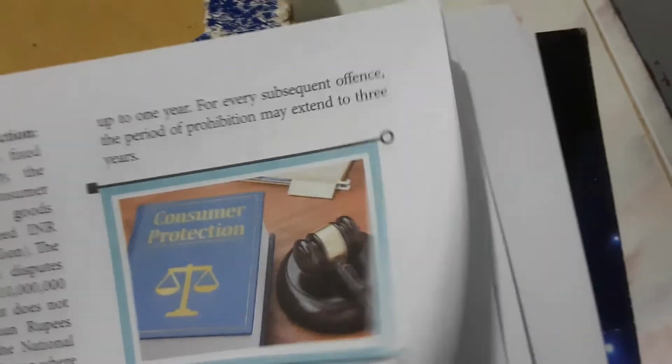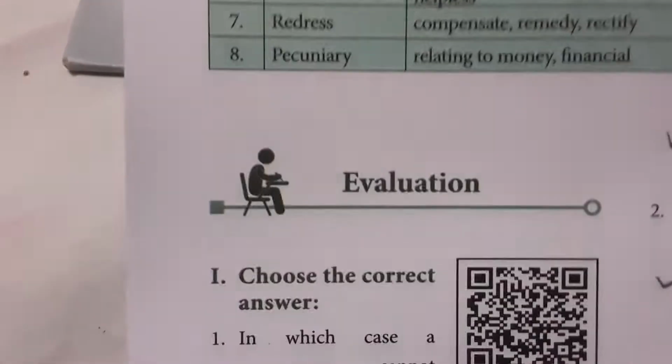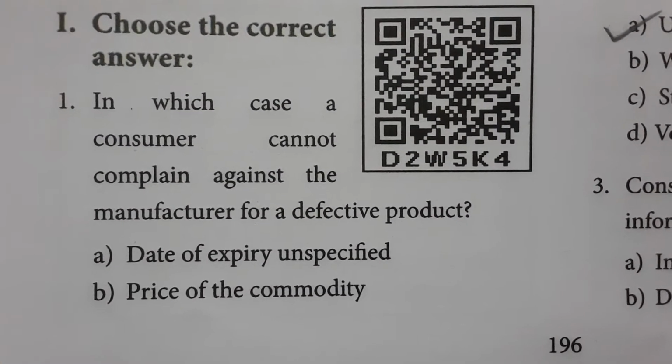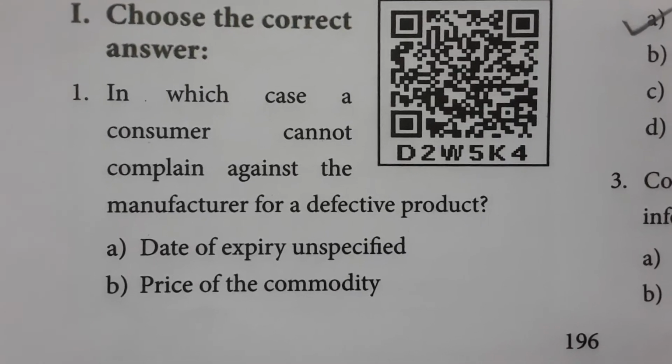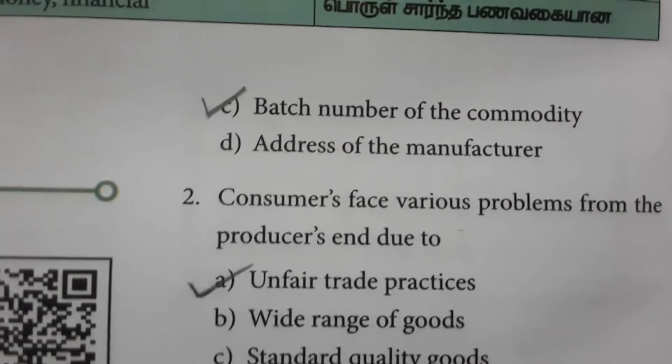Okay, let's see the book back evaluations, because this is the time for evaluations. So choose the correct answer. In which case can a consumer not complain against a manufacturer for a defective product? So, the batch number of the commodity.